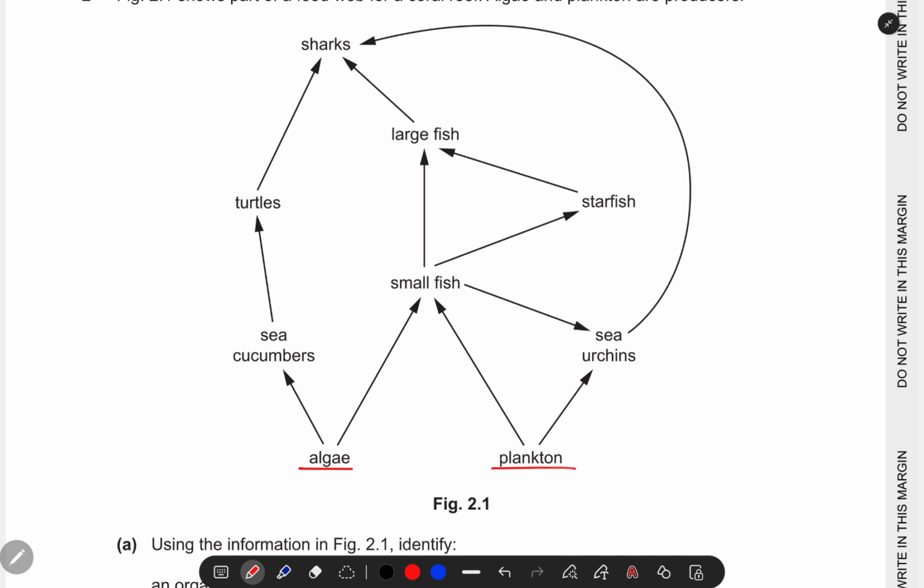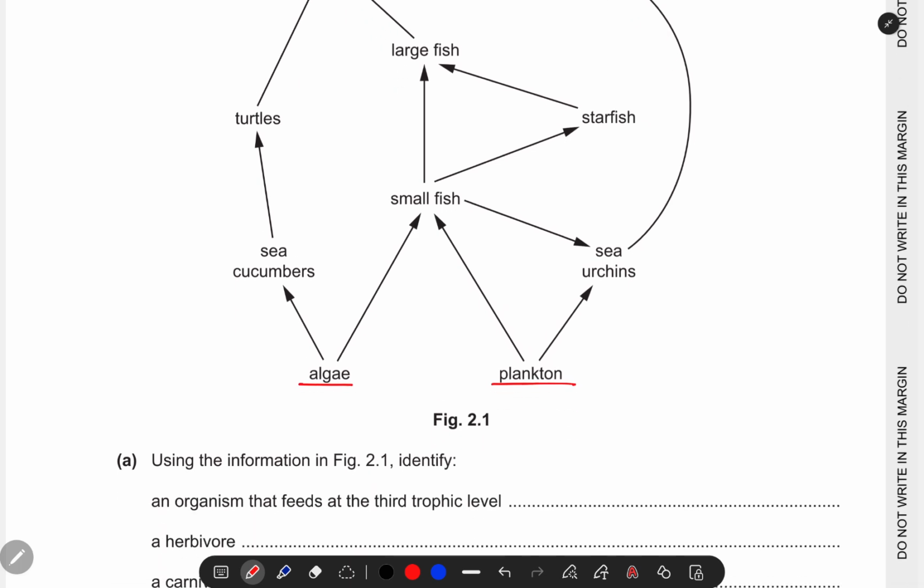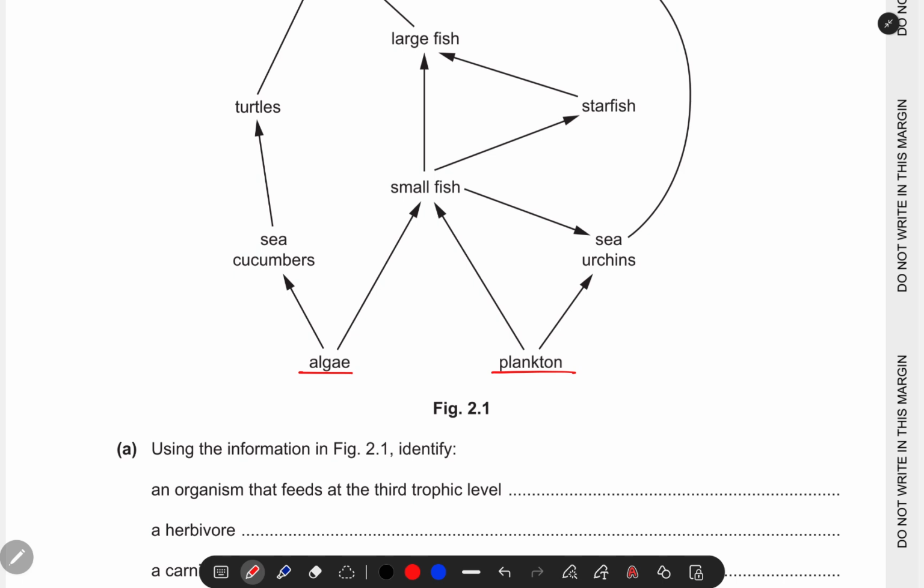These two are producers. They have already been stated. An organism which is a herbivore. What is a herbivore? A herbivore is an organism that actually feeds where? On vegetation. So here you can see that plankton is a kind of vegetation, which can be fed on by the sea urchins.